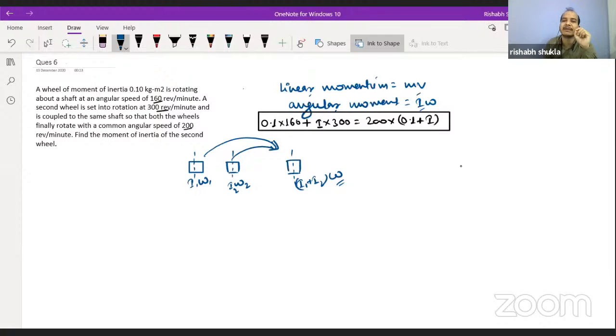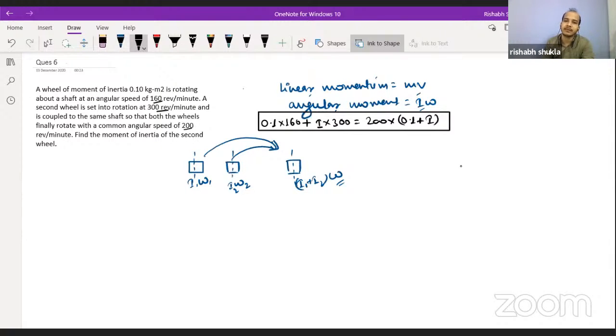So you should understand that I1 omega 1 plus I2 omega 2 must be equal to I1 plus I2 into omega. This simple understanding we are using over here. How have we concluded that the angular momentum will be conserved? Using the language of the question only.